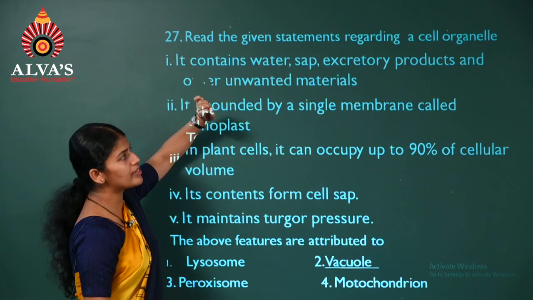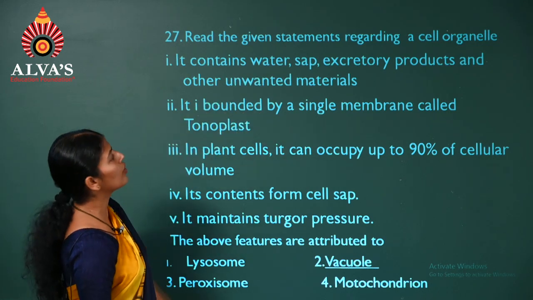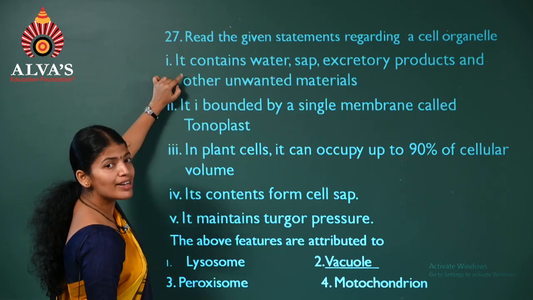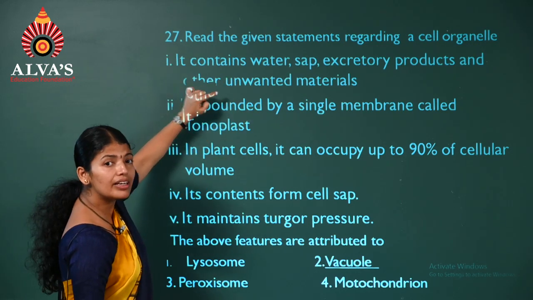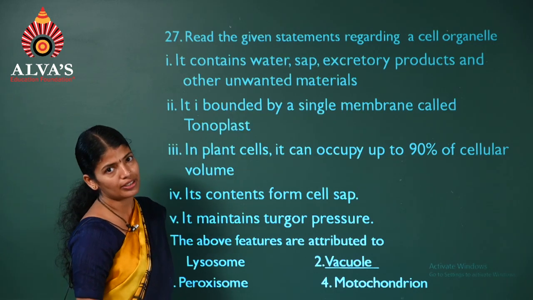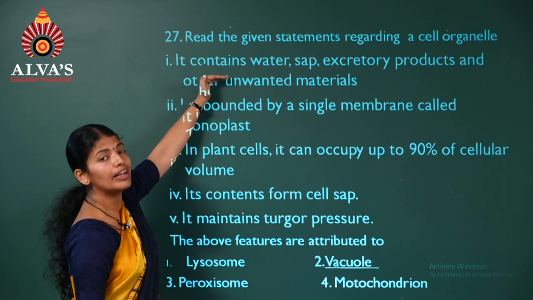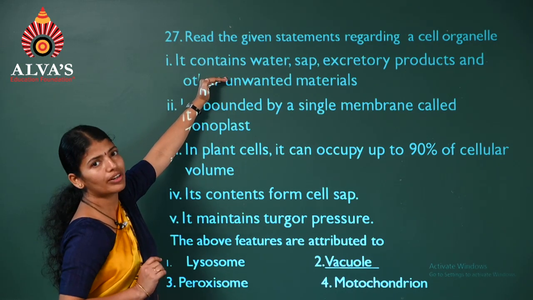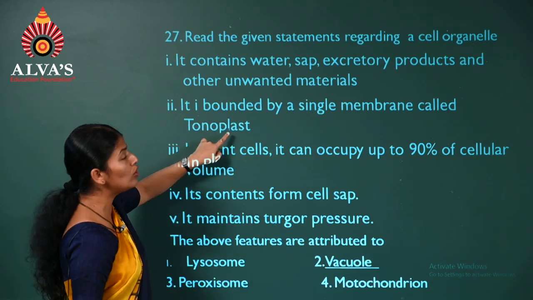Question number 27. We have to read the statements regarding a cell organelle. First one: it contains water, sap, excretory products, other unwanted materials. Have you come across such an organelle? We have already spoken about it. It is the vacuole, right? Bound by a single membrane called tonoplast.